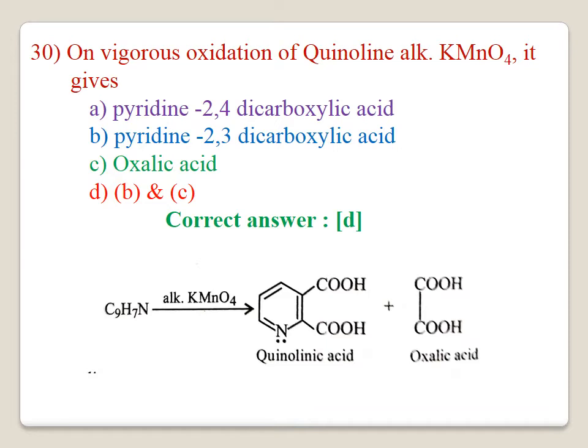Quinoline on oxidation with alkaline KMnO4 gives quinolinic acid, that is pyridine 2,3 dicarboxylic acid, plus oxalic acid. The correct option is D. And similarly, you can expect the oxidation of quinoline in the presence of acid also. It is discussed in the following questions.